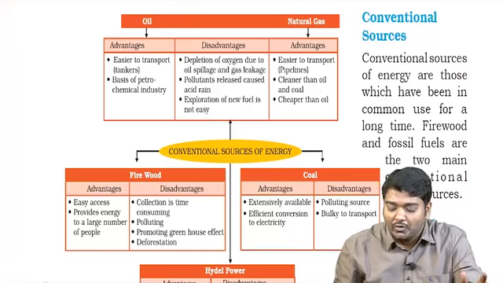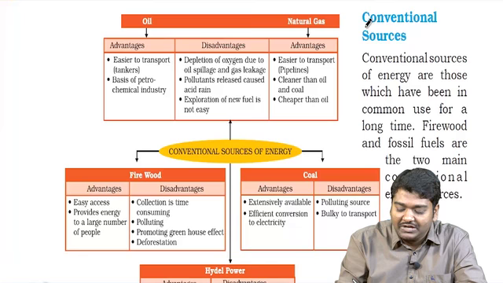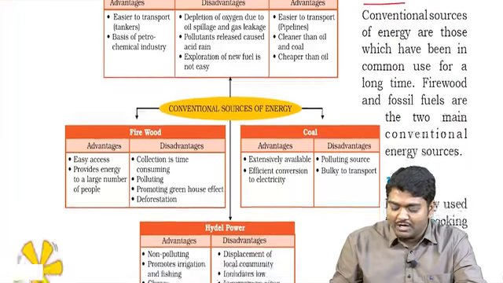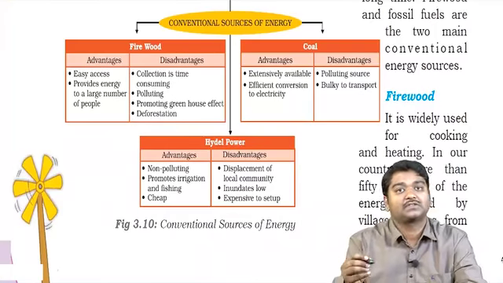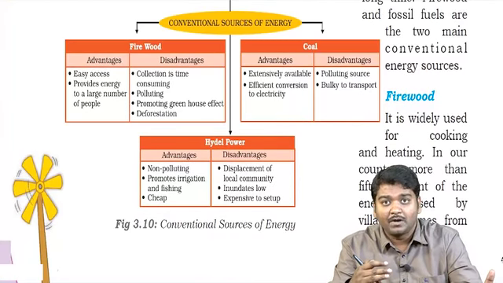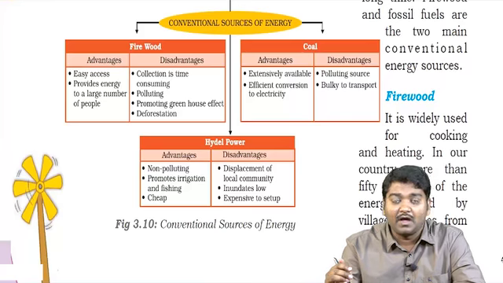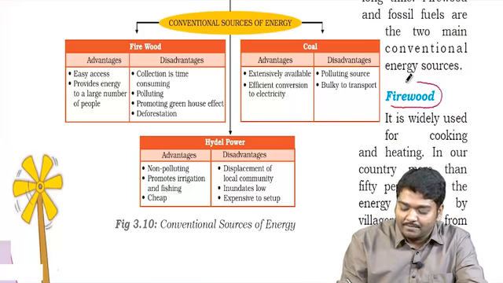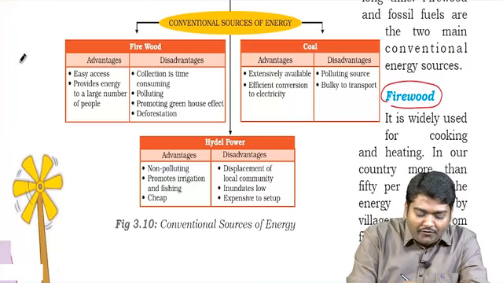Next, you can quickly come to page 30 where we have conventional sources. When we talk about conventional sources, you have two things. One is fossil fuels and others, and you have minerals as well. When I talk about fossil fuels, we talk about firewood. See, if you have a plant,